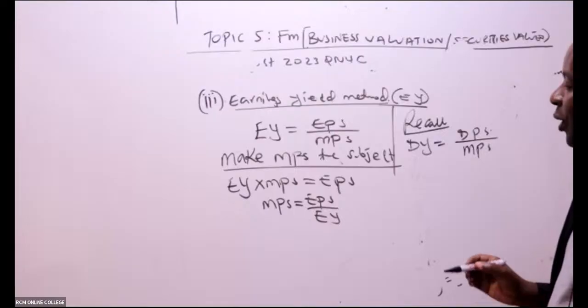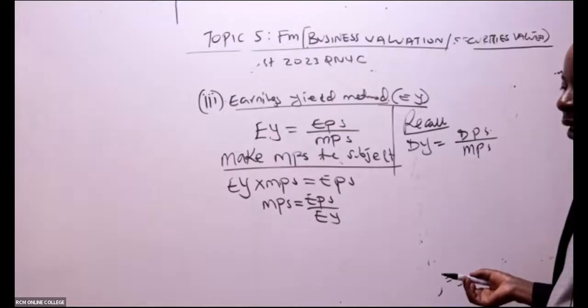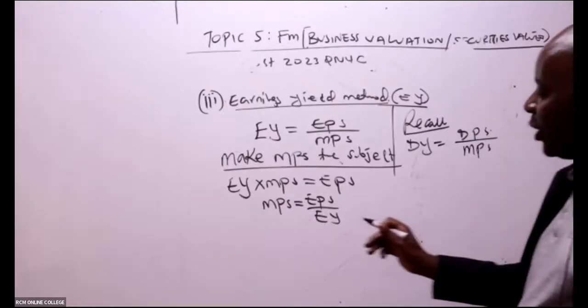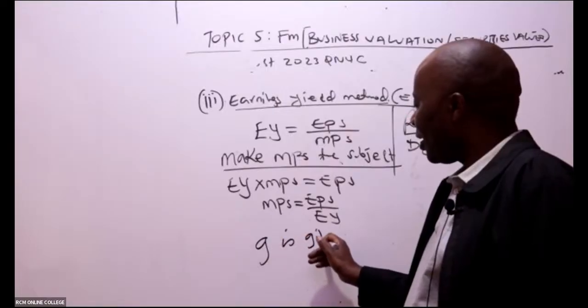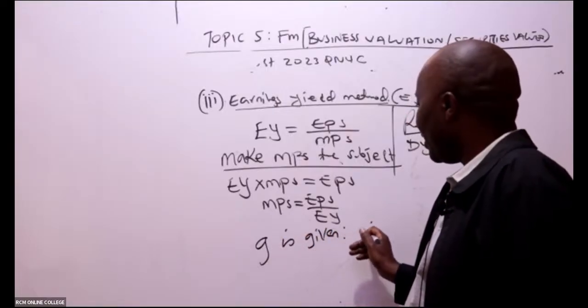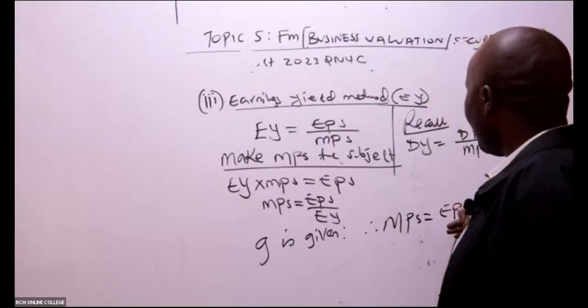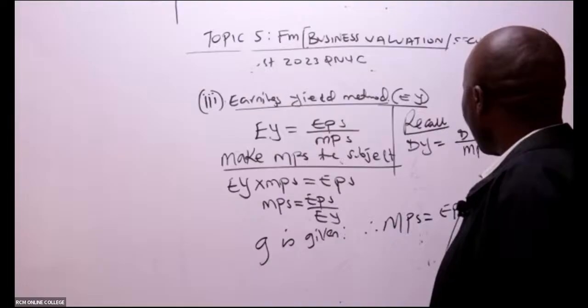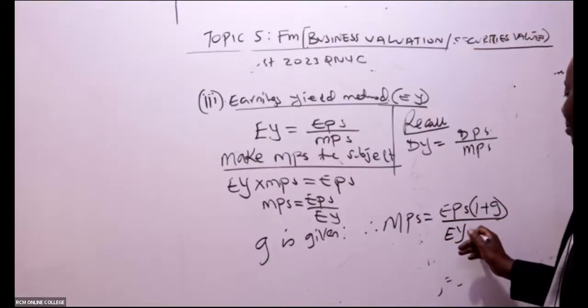Of course, earnings will be growing. So because of the growth rate, if G is given, then my market price per share will be equal to EPS into 1 plus growth rate all over earnings yield minus growth rate.